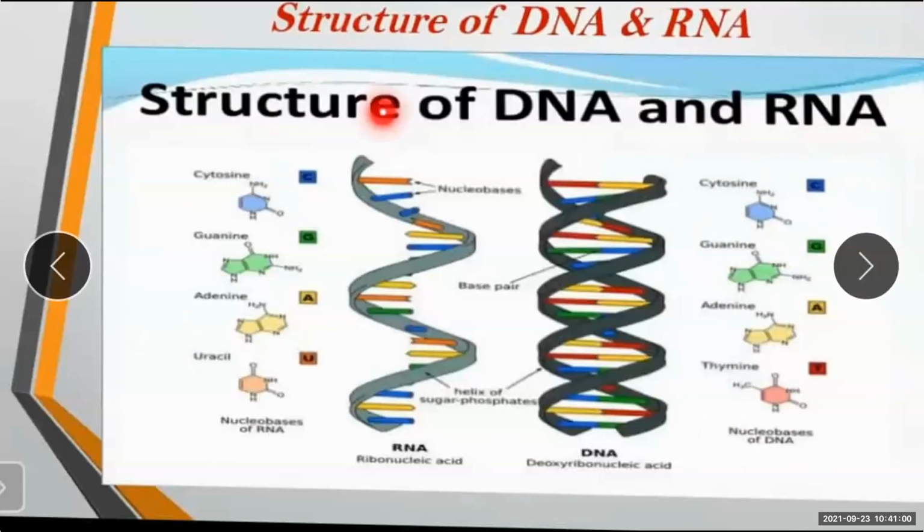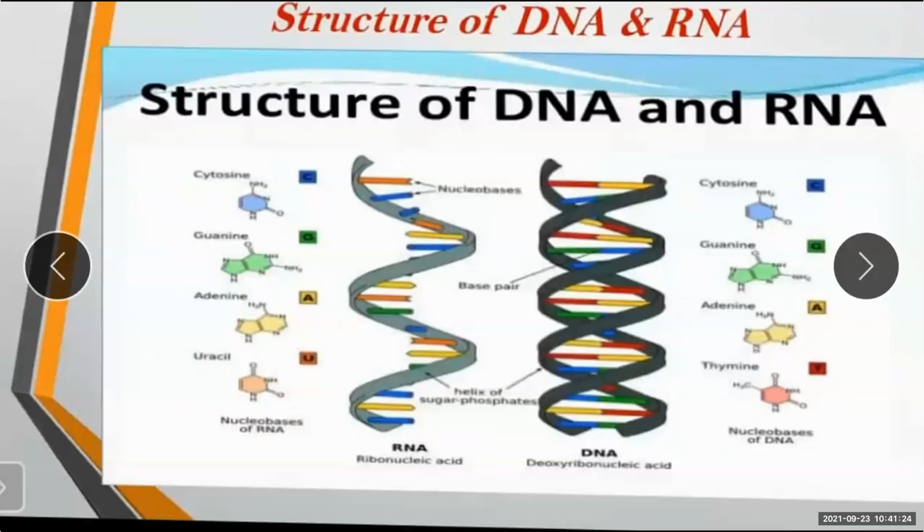But in RNA, it is also made up of four nitrogenous bases, but there is one change. It is made up of cytosine, guanine, adenine, and the last one is uracil. In DNA, it is thymine, and in RNA, it is uracil.